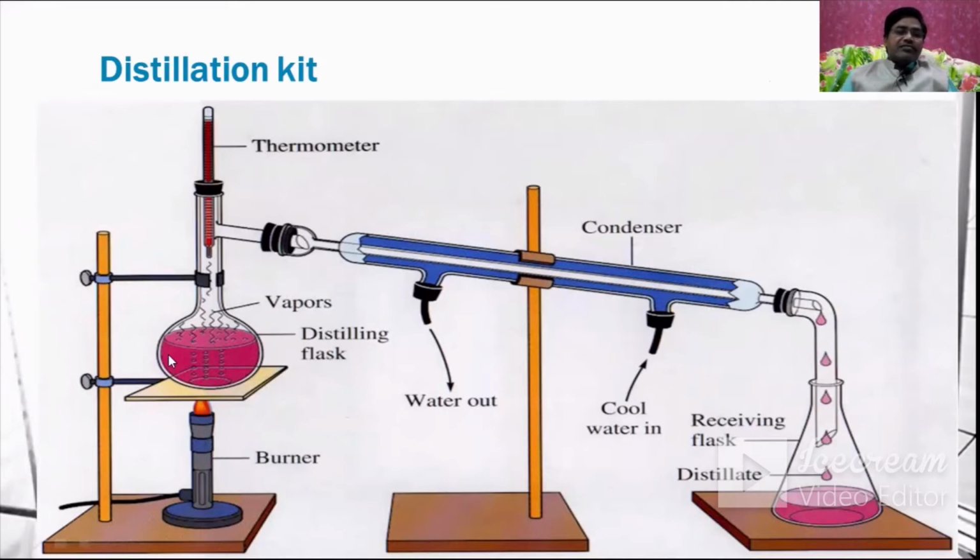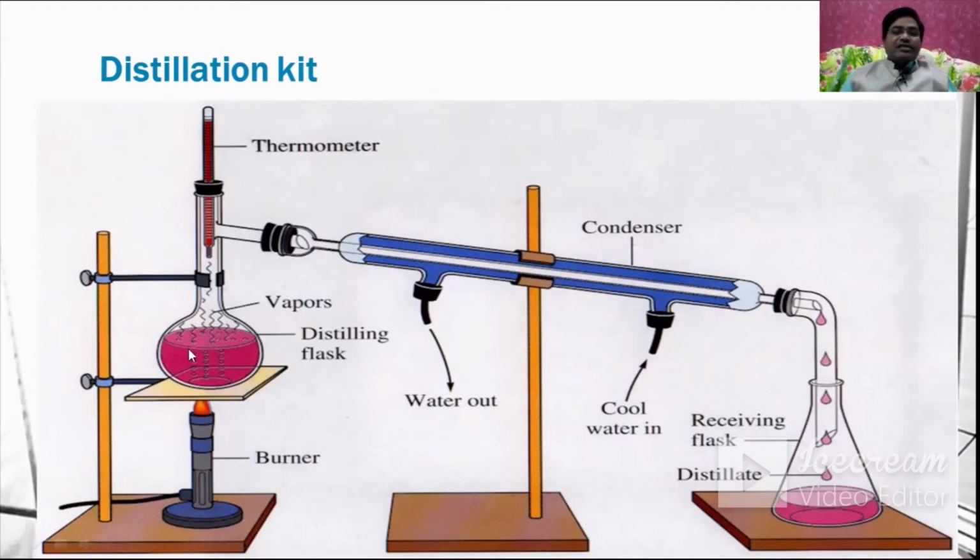Here, the reaction mixture is taken in a round bottom flask, which has a narrow neck and is fitted with a stand. This is a Bunsen burner we kept here, but we can also use a heating mantle, where electric heat is supplied.